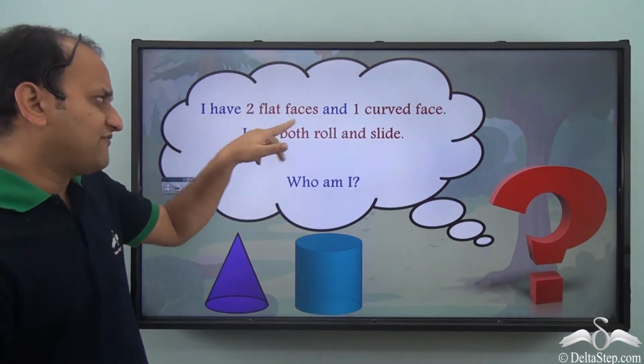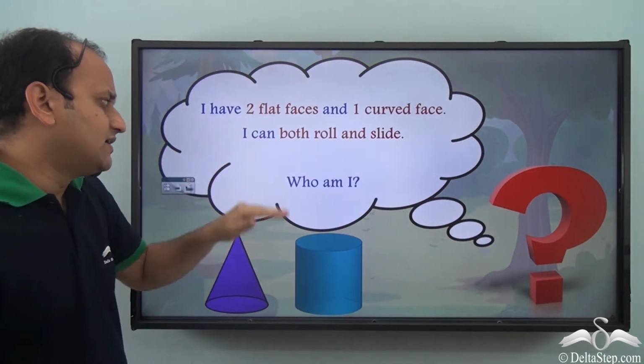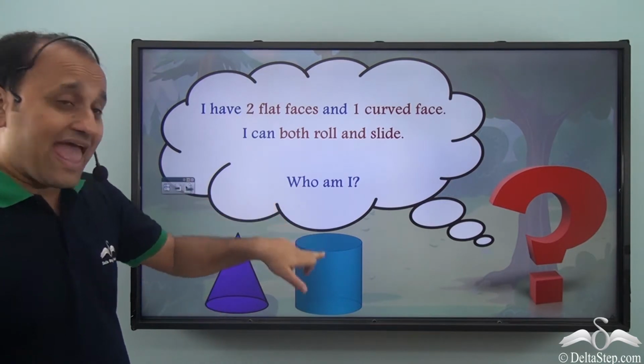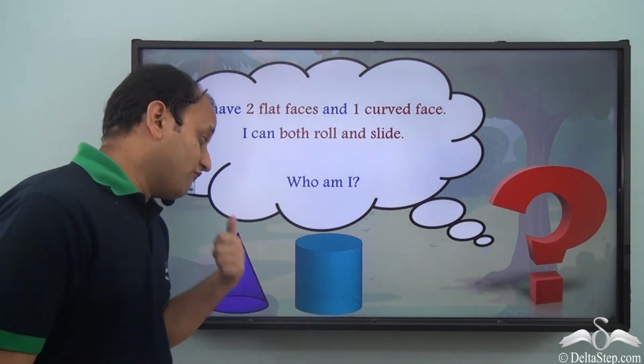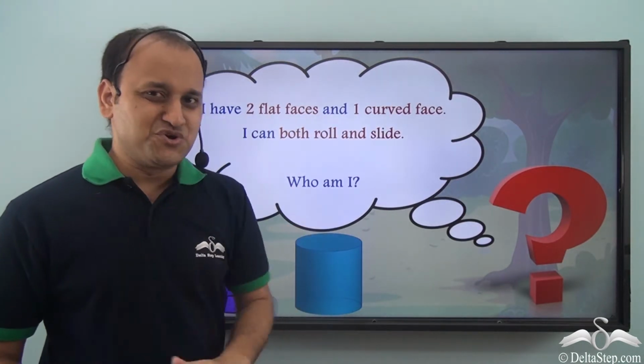I have 2 flat faces and 1 curved face. I can both roll and slide. Who am I? So here again we have a cone and a cylinder. Which one of them satisfies these hints? What do you think?